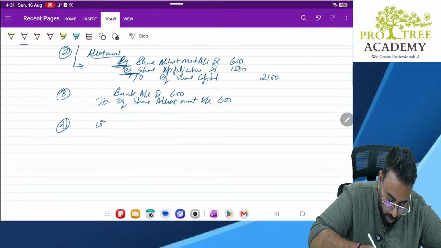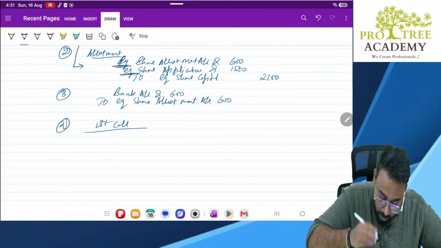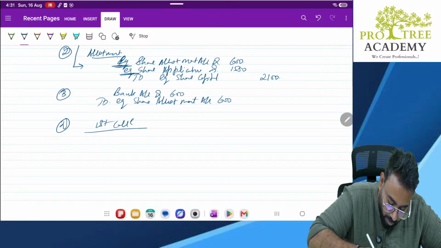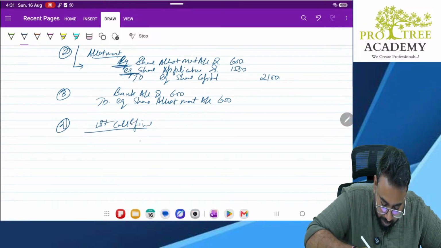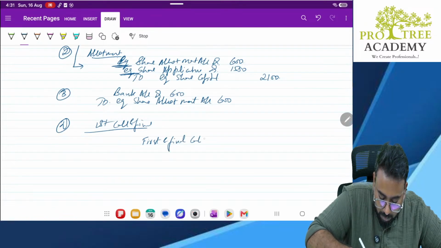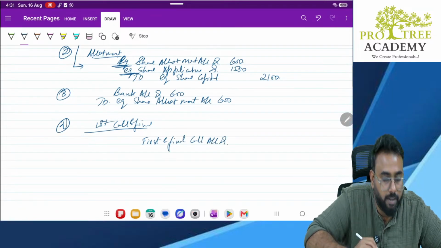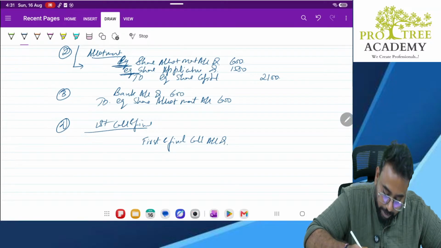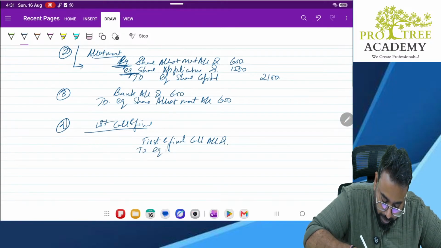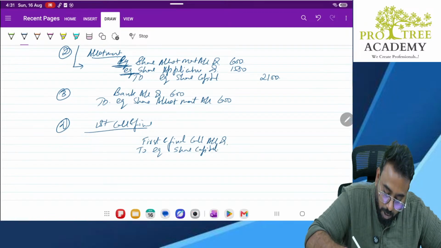Now, the first call is made. What is the entry for the first and final call? First and final call account debit to equity share capital. How much?